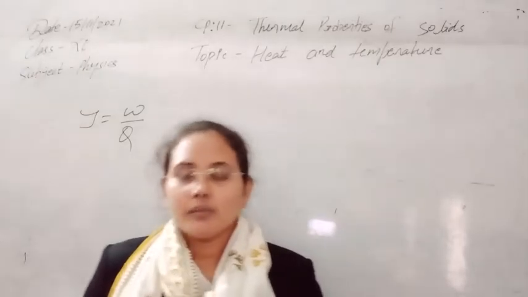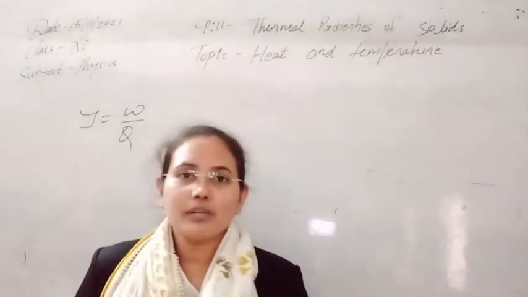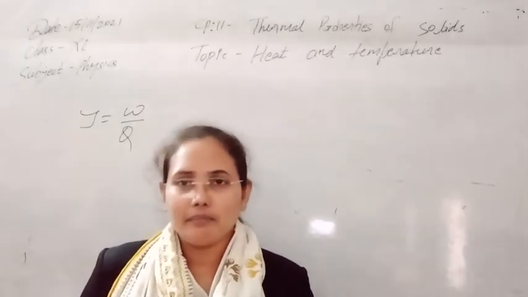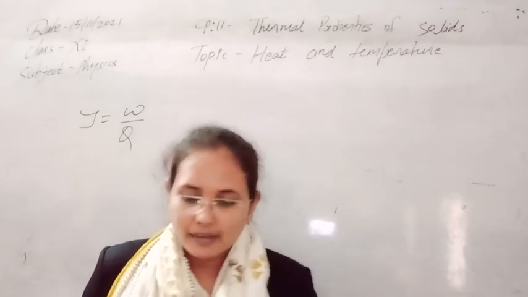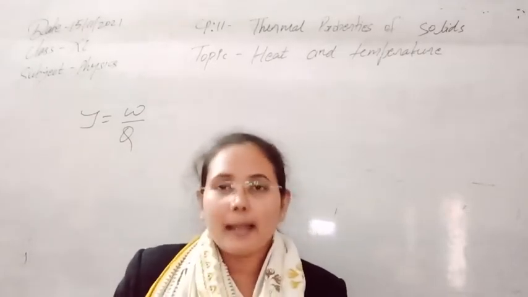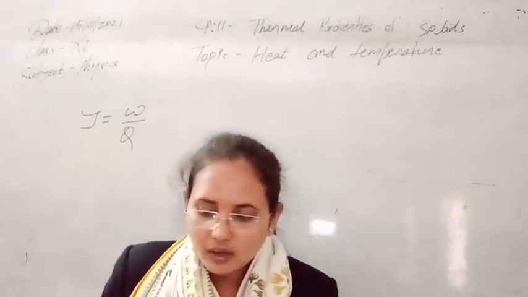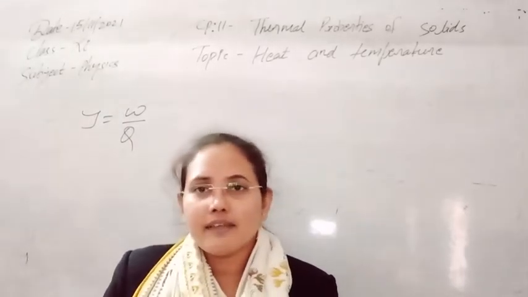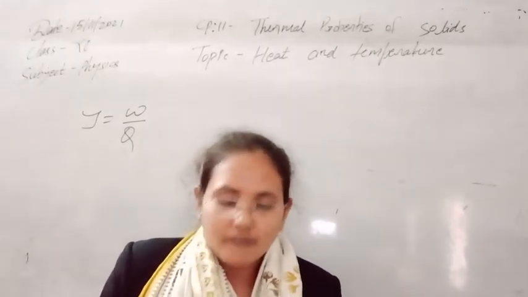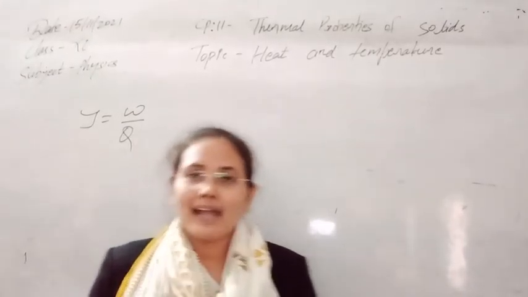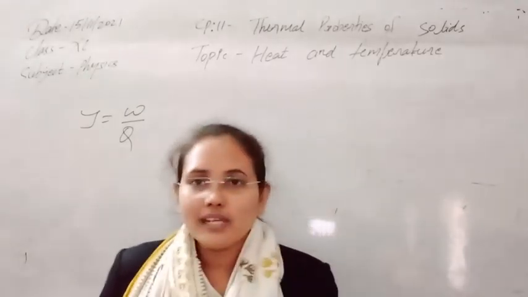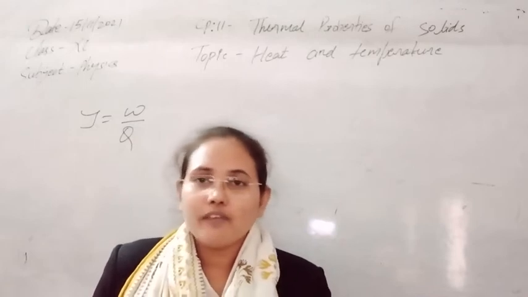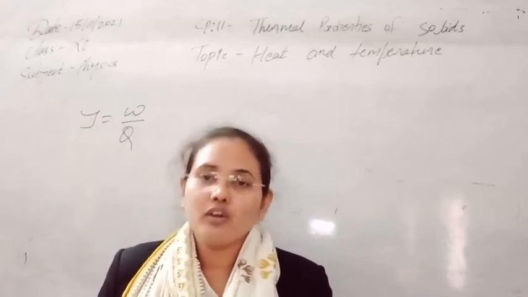Now, after constructing thermometers, how do we calibrate them? Calibration of a thermometer is done using a temperature scale. We use a suitable temperature scale so that we can measure temperature easily with thermometers. For any standard temperature scale, we use two fixed reference points: the ice point and steam point of water, also called the freezing point and boiling point. So we use the freezing point and boiling point of water as the two reference points.